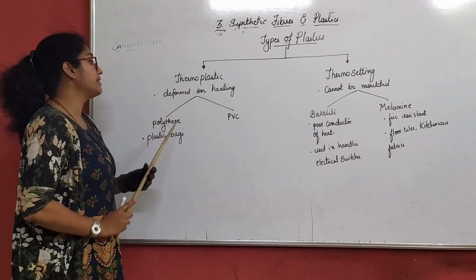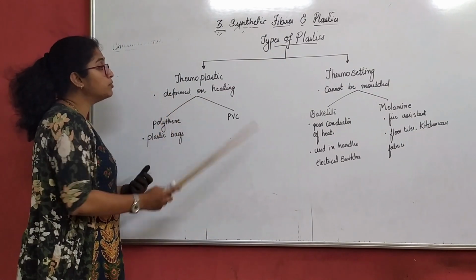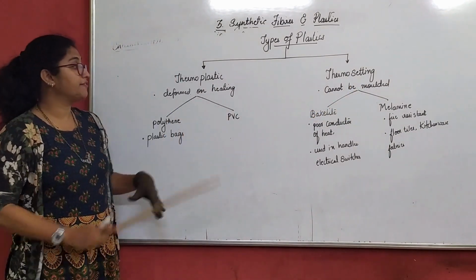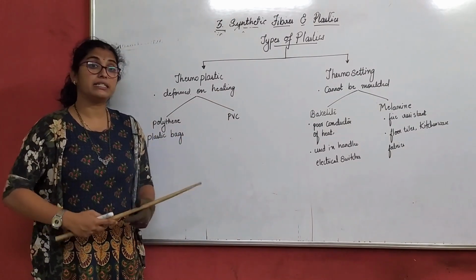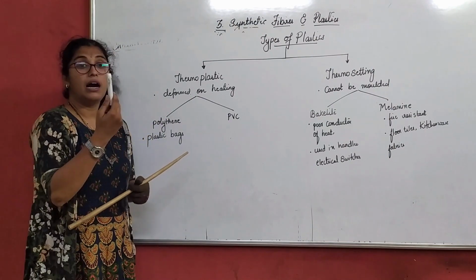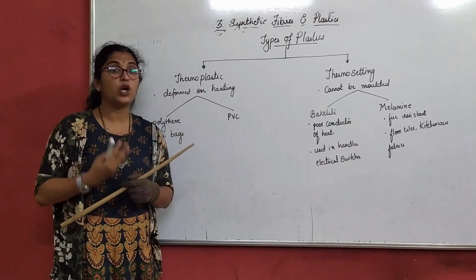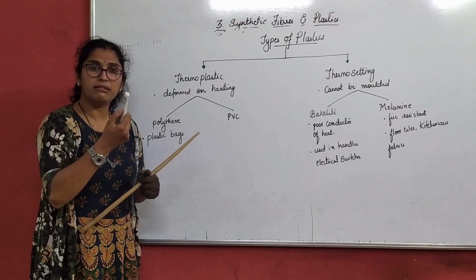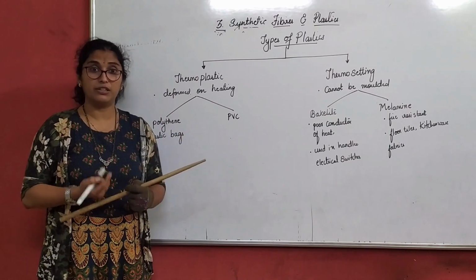Now, thermoplastic, so what is the main feature of thermoplastic? It gets deformed on heating. We'll come in depth with one after the other. It gets deformed on heating. That means thermoplastic can change the shape. Suppose if this is a plastic, I want to deform this, I want to make something else of this, wherein I cannot be doing that. I have to send it to the recycling unit where they can melt this, change it, give a different color and make something out of it, right?